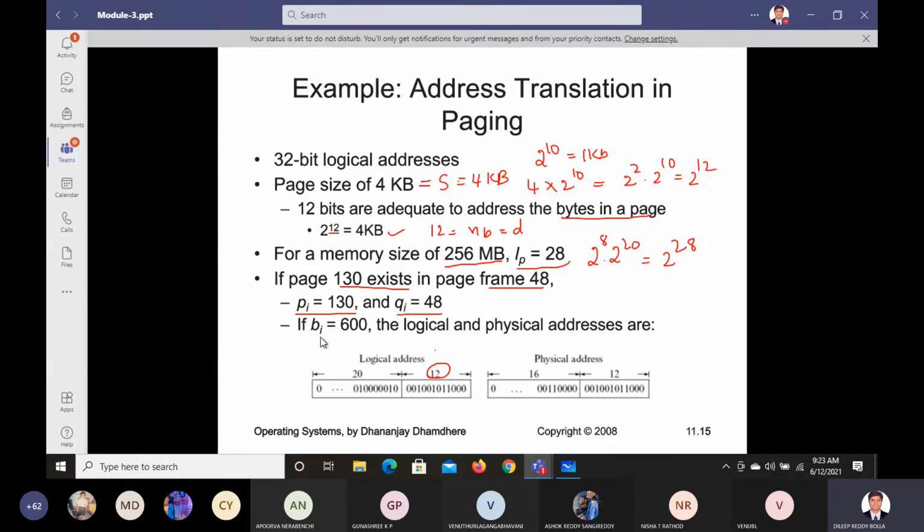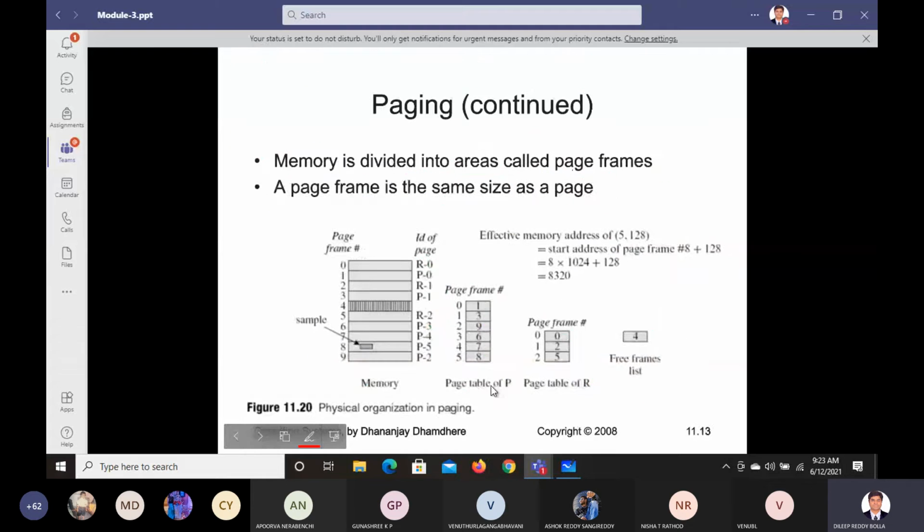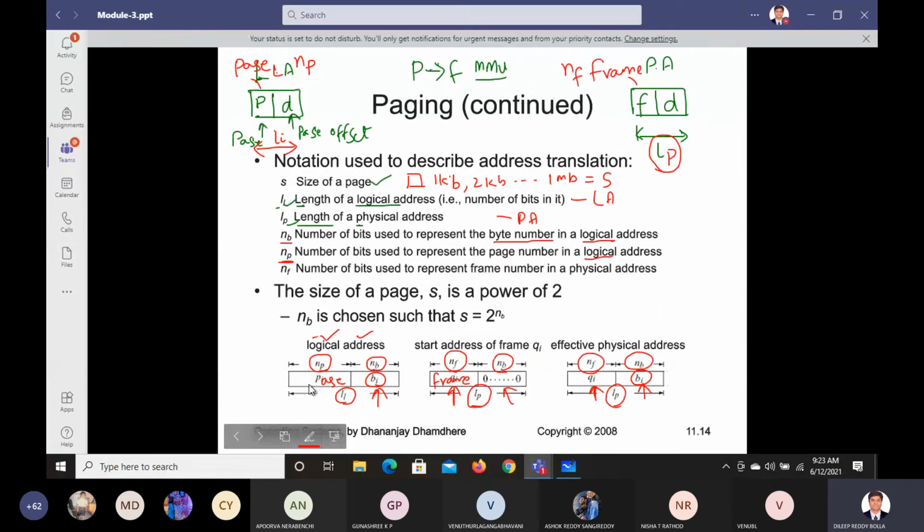And the corresponding BI. You see what PI, QI and BI are. P, Q and B. PI is this logical address P, and Q is here, and B is this one.